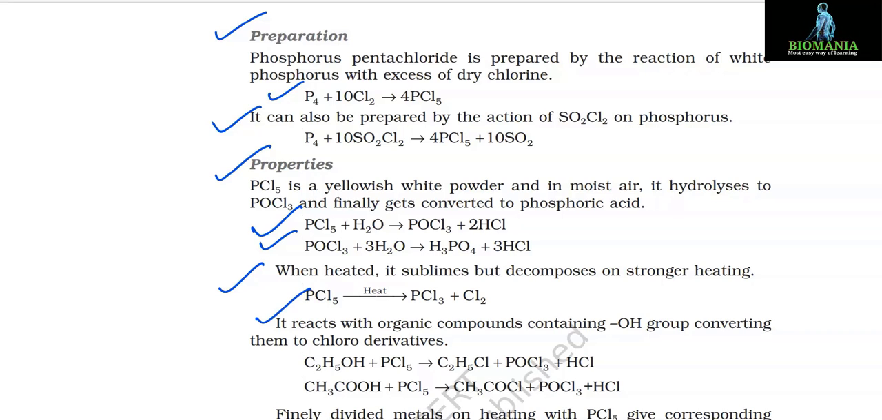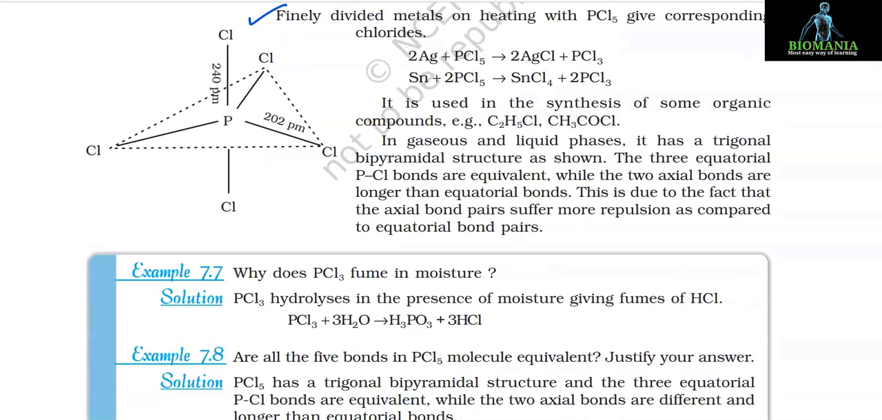It reacts with organic compounds containing OH group, converting them to chloroderivatives, and the reactions are C2H5OH + PCl5 gives C2H5Cl + POCl3 + HCl. CH3COOH + PCl5 gives CH3COCl + POCl3 + HCl. Finely divided metals on heating with PCl5 give corresponding chlorides. 2Ag + PCl5 gives 2AgCl + PCl3. Sn + 2PCl5 gives SnCl4 + 2PCl3. It is used in the synthesis of some organic compounds, for example C2H5Cl, CH3COCl.